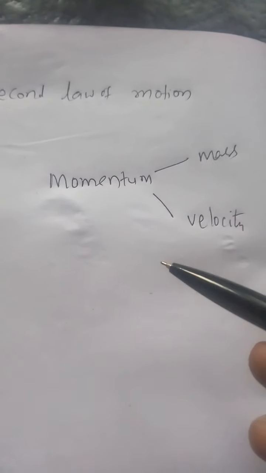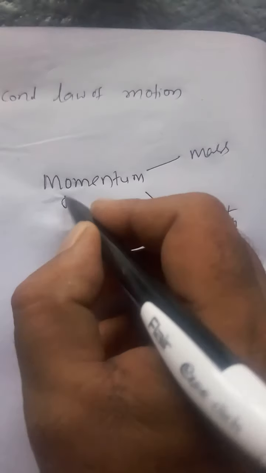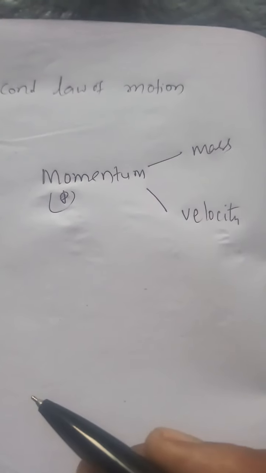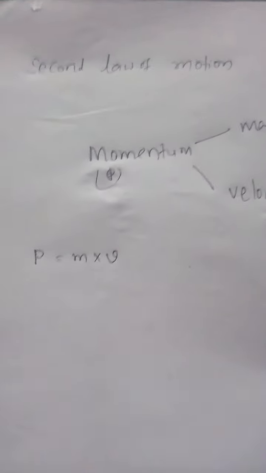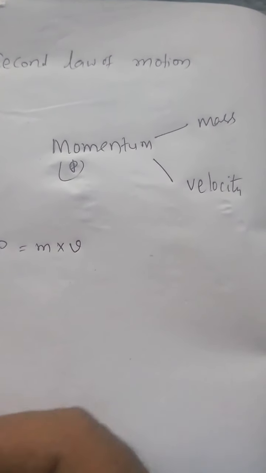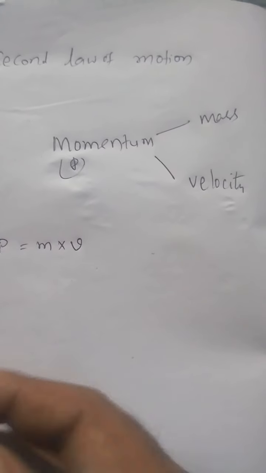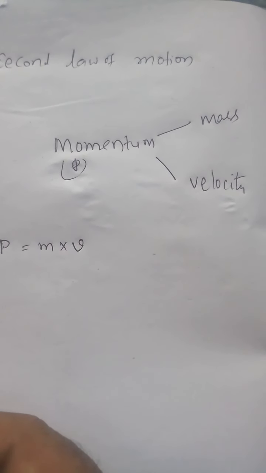Newton used the phrase "mass in motion" to represent the meaning of momentum. The momentum P of a body is simply defined as the product of the mass and velocity: momentum P is equal to mass into velocity. Momentum is a vector because velocity is a vector.